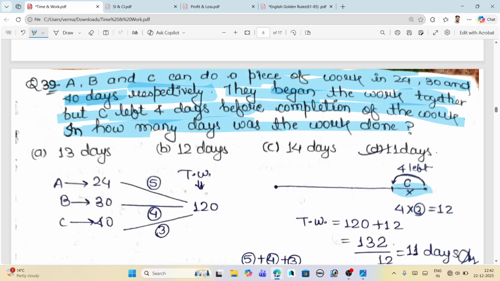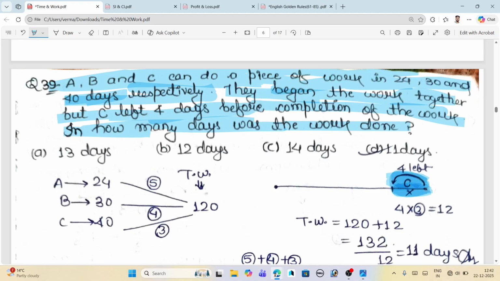Before completion of the work, she left the work 4 days earlier. Just imagine she did the work for the complete days and did not leave earlier.